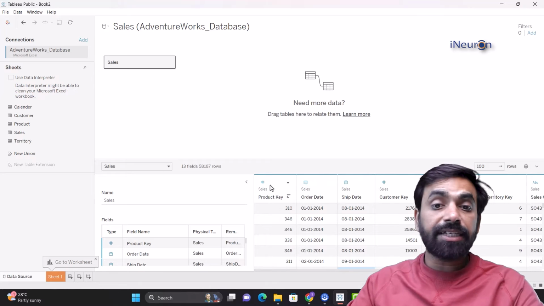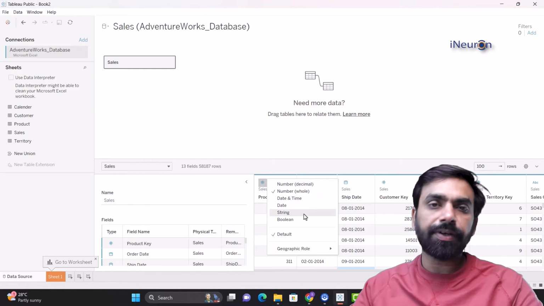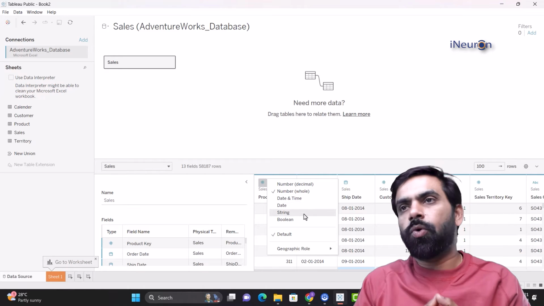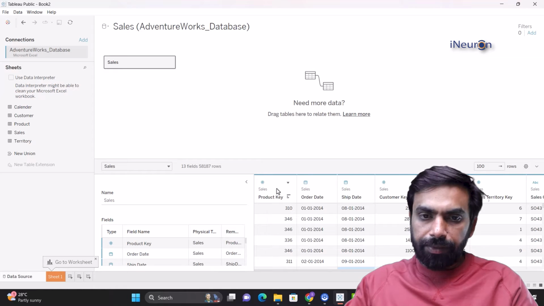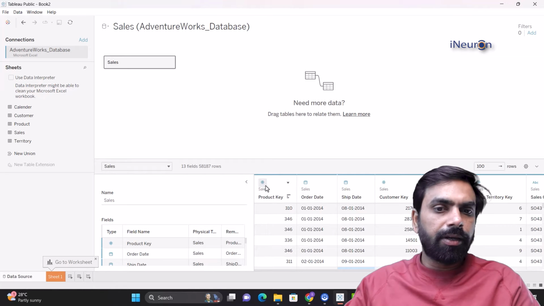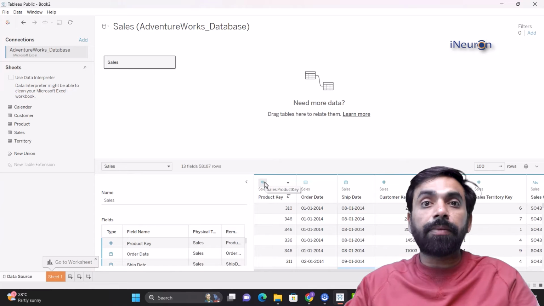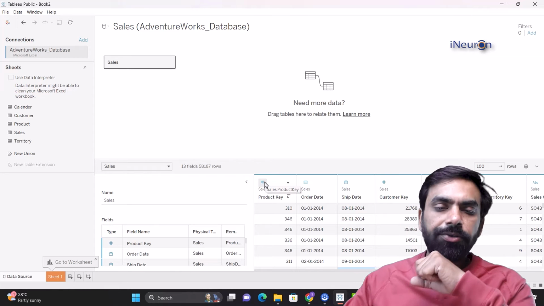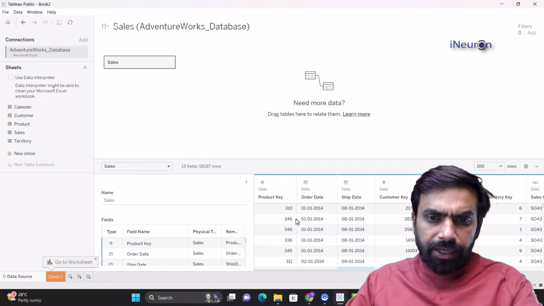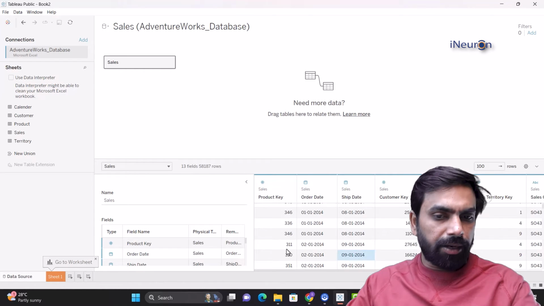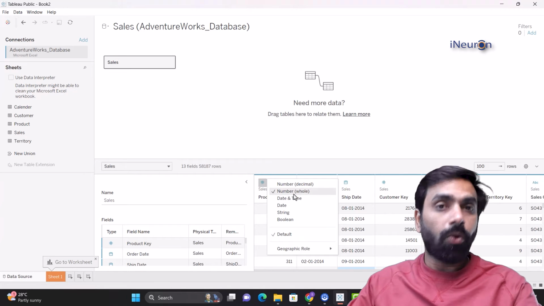For example, we can change the data type. Now, if you're aware of the data types, there are 6 to 7 data types over here. Data type means what kind of data is there in the column. If you talk about a column, for example, product key, all of them seem to be numbers. So Tableau has very intelligently identified that all the entries of this column are numbers, and hence we need to assign this column as a numeric variable. Plus, in the numeric variable, we can see there is no decimal number over here. All of them are integral. So we can say we're talking about whole numbers over here.